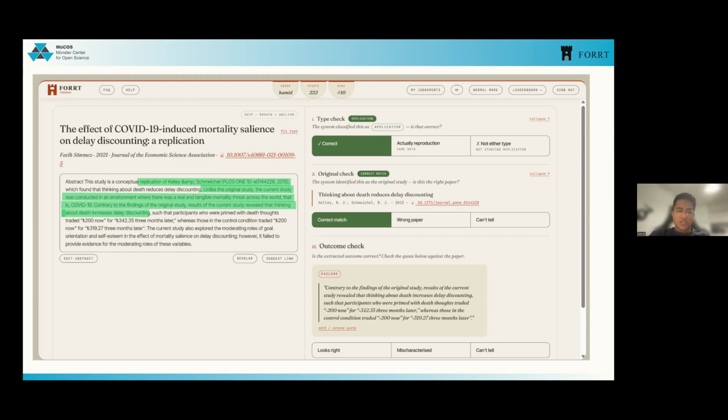And then you would check the outcome quote. Sometimes it's too long, sometimes it's too short, so you have to edit it if you want, but most of the time it's true. Then you would pick it looks right or it is mischaracterized, and then you would choose the criteria you have in mind, and then you click submit. After that, we would review it and we would add it to our database.